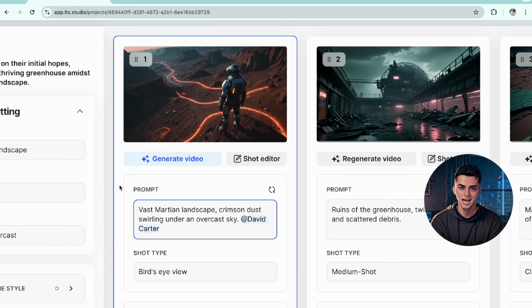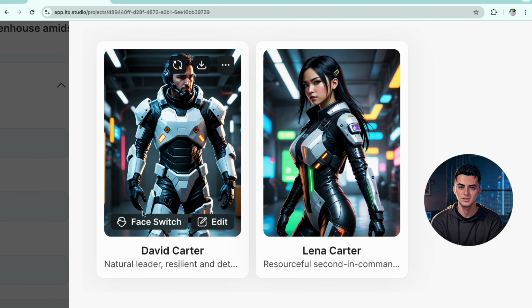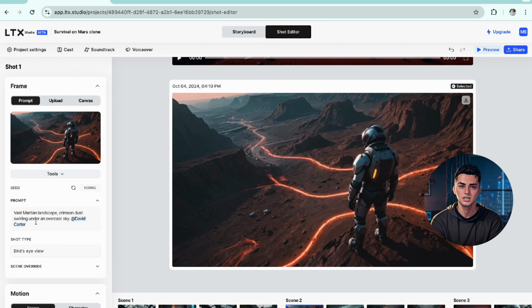If we type in add, then we can select our character and then our character will be in the shot. Now, if you're not happy with the way your character looks, you can once again change it. You can even face swap him, so you can import your own face if you like.